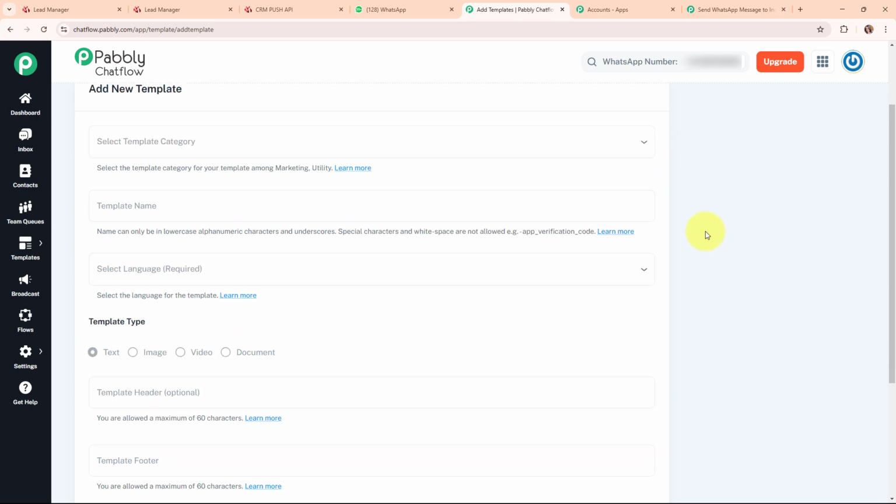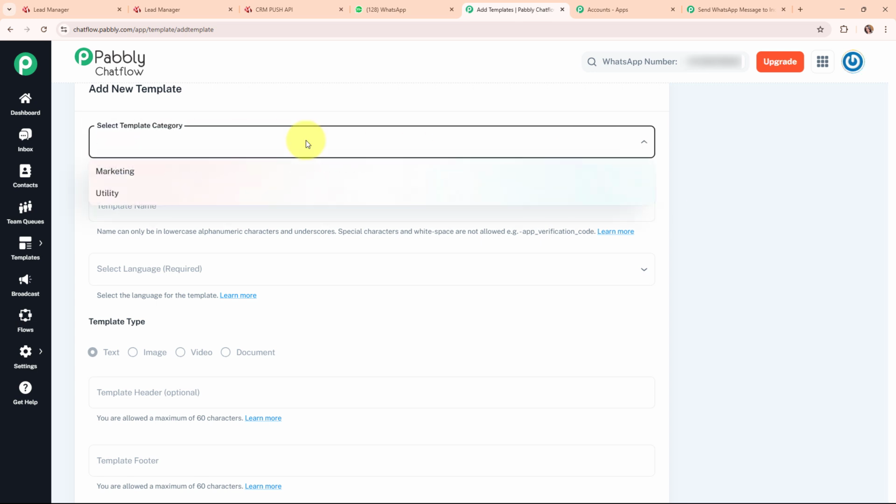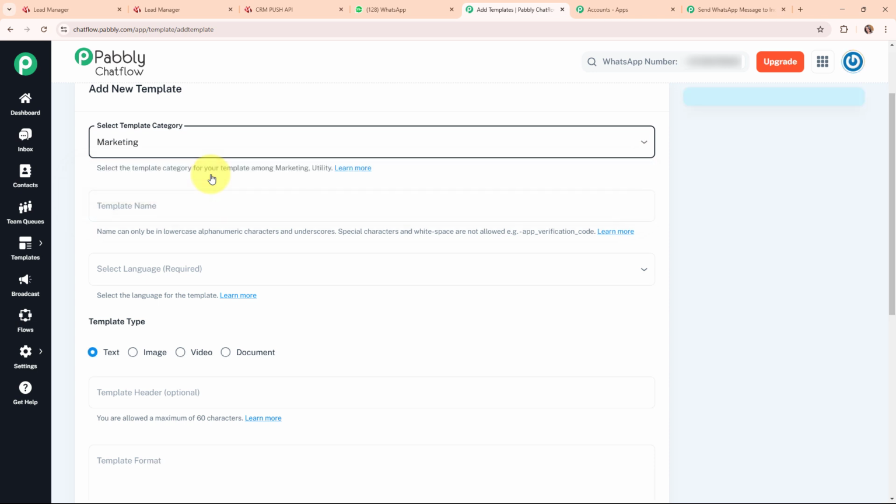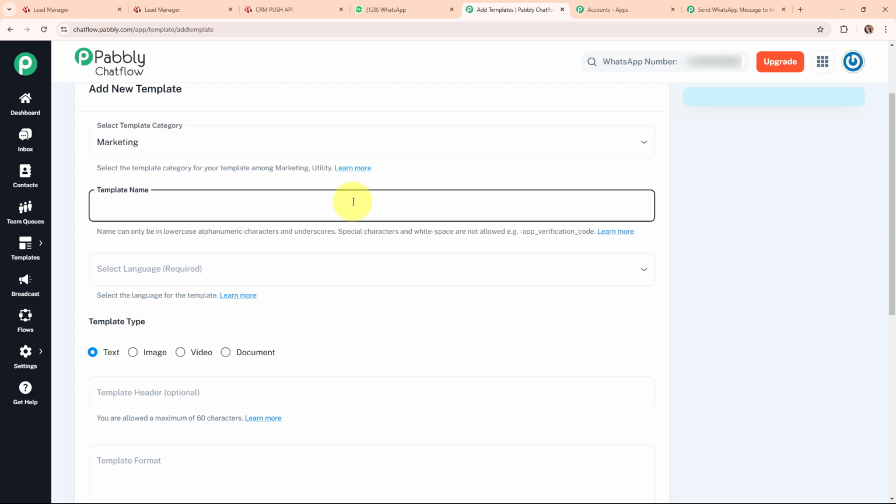Now to add a new template, firstly it is asking us to select the template category. By clicking on this drop down menu, you can see the two categories that are available, that is utility and marketing. Let's suppose we select the category as marketing, and then it is asking us to give a name to our template. You can give any name to your template such as new leads, but make sure that your template name cannot contain a space. Instead of space you can use an underscore.